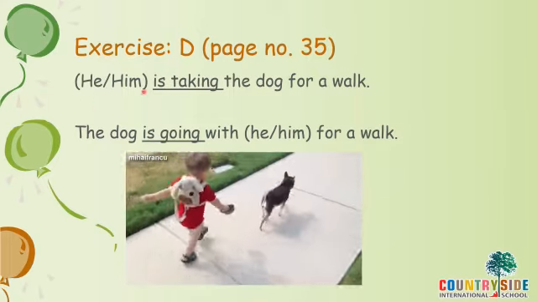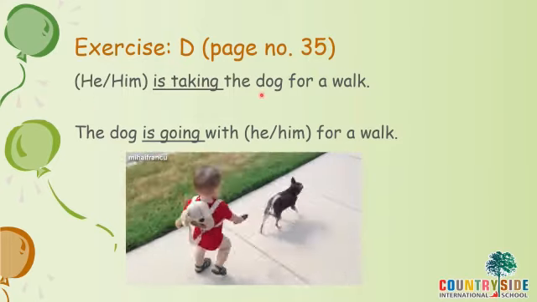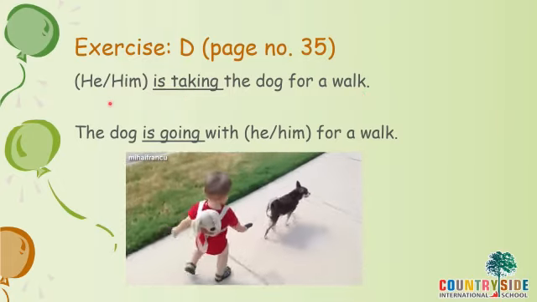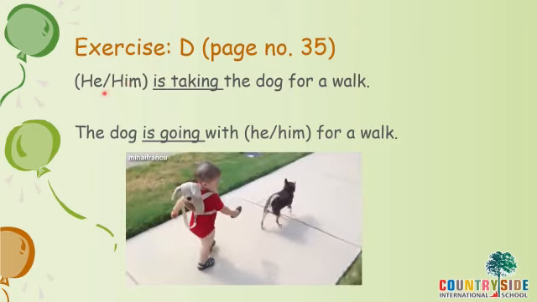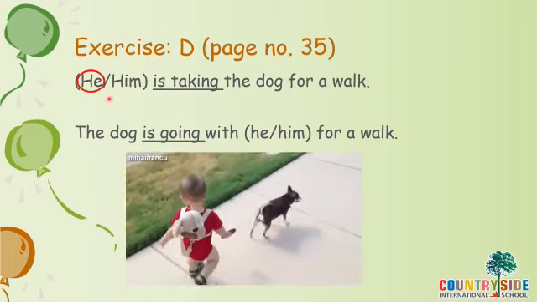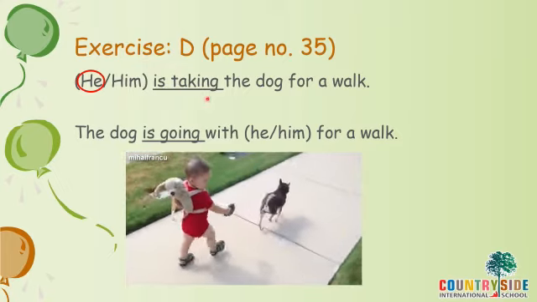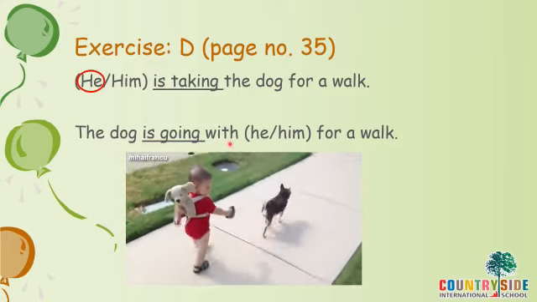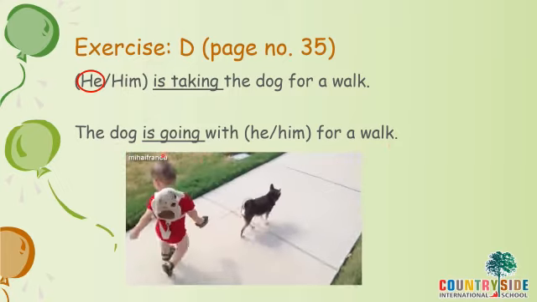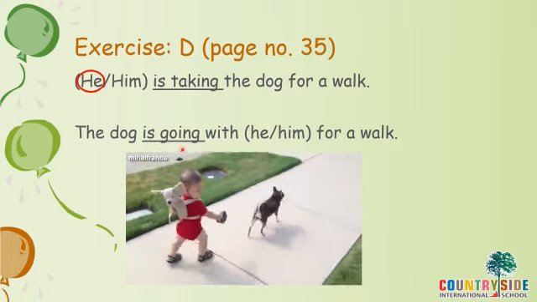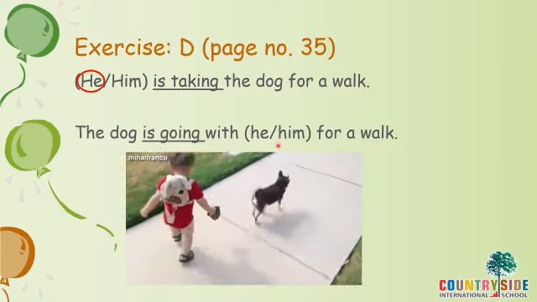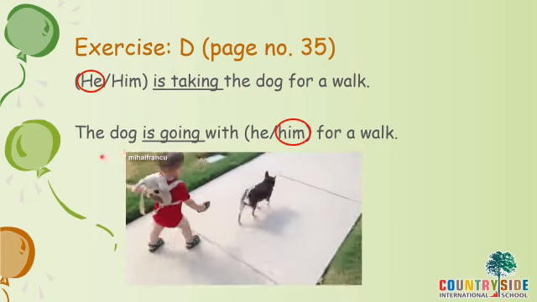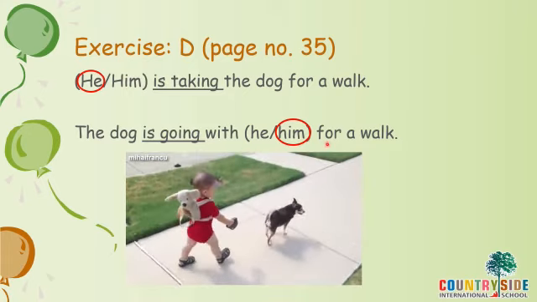The first sentence is, he or him is taking the dog for a walk. Now this is the verb and we have to select the pronoun before the verb. Before the verb, which pronoun will we select from both? Yes, a simple one, he. He is taking the dog for a walk. The dog is going with dash for a walk. Now the action word is here and the pronoun is after the verb. So now we cannot use he, but we will use him. The dog is going with him for a walk.